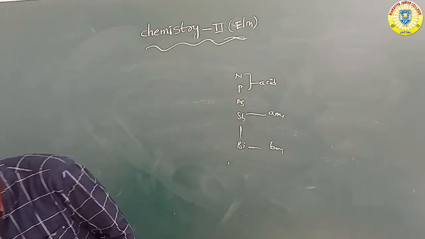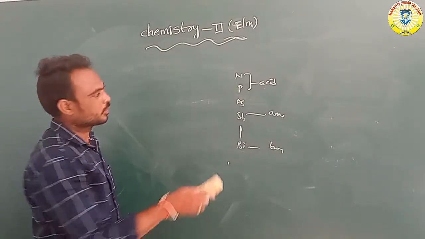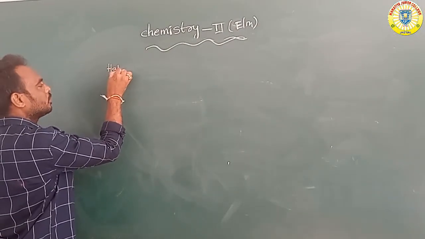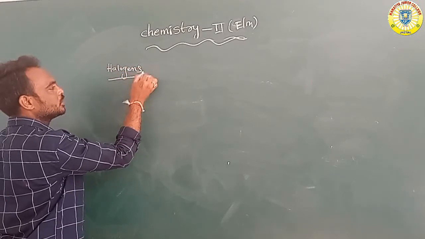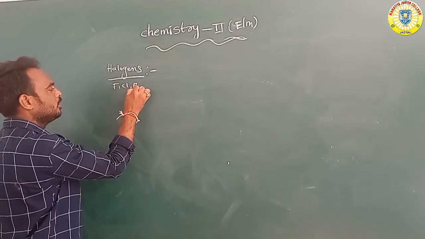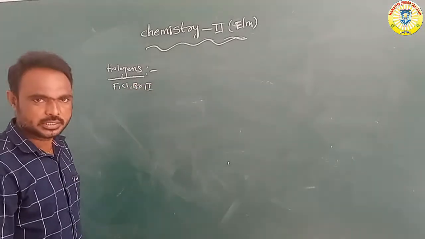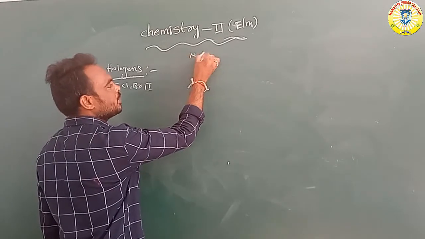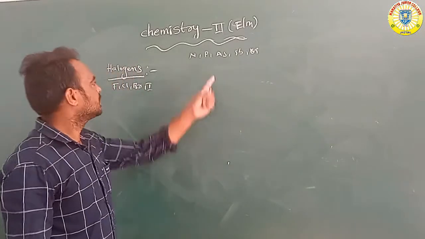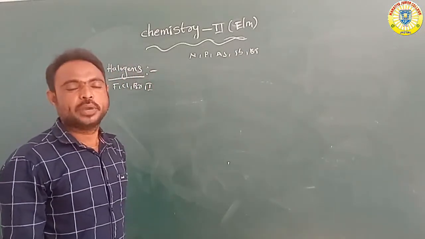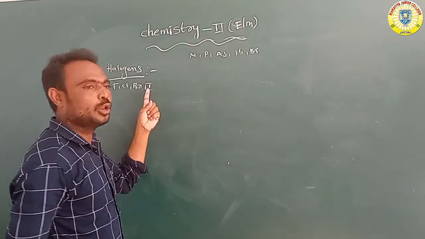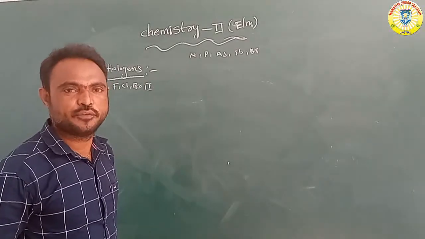Okay, next, they react with the halogens. Which elements are halogens? We already know that fluorine, chlorine, bromine and iodine are halogens. So nitrogen, phosphorus, arsenic, antimony and the other 5th A group elements react with the halogens to form two types of halides.